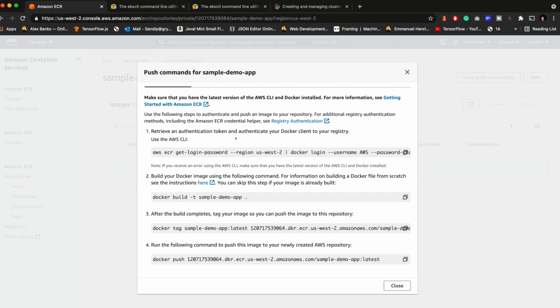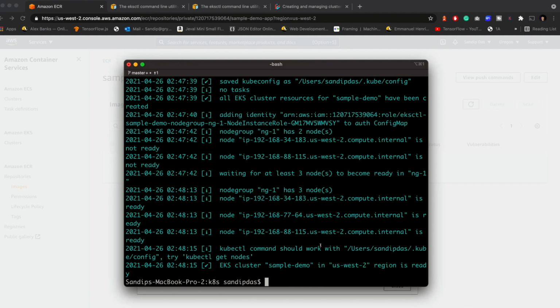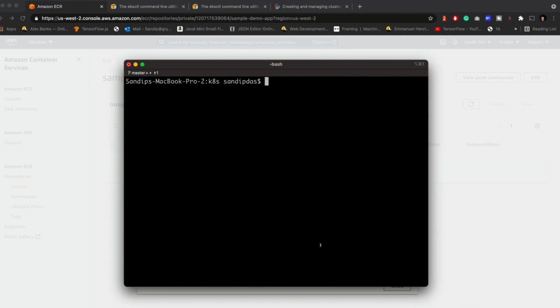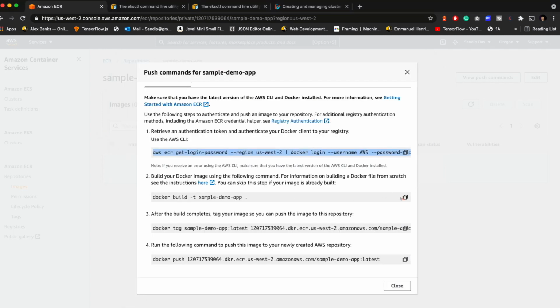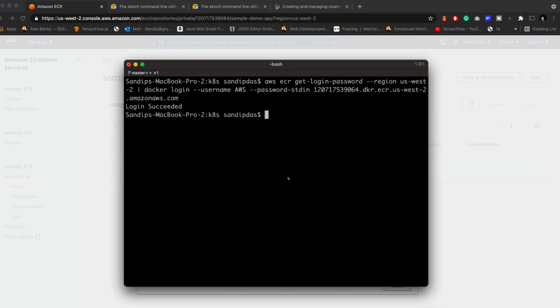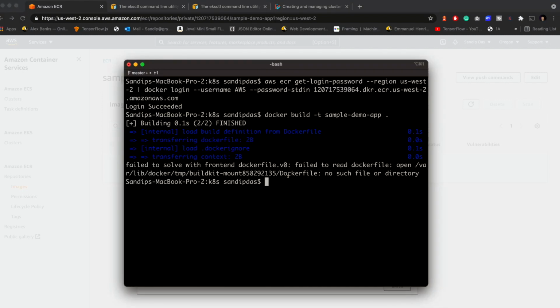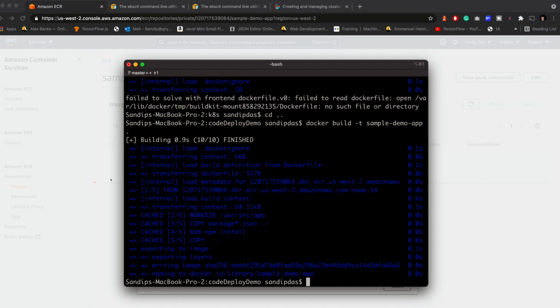Just run this. This will be used for the login. Let's clear this screen, then run it. After this is done, we will run the second set of commands. Okay, login succeeded. Now let's build the Docker image. Docker build -t sample demo app. Yes, you have to go back to the root directory where the Dockerfile is, and if you run that there, you'll see the Docker build is done.